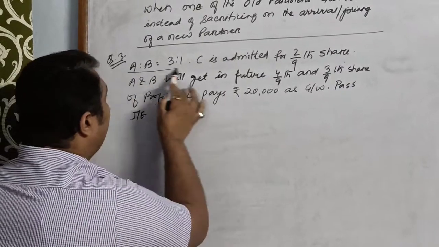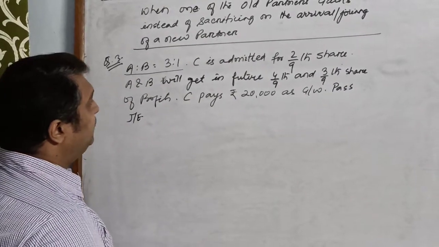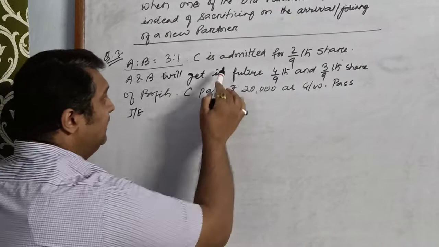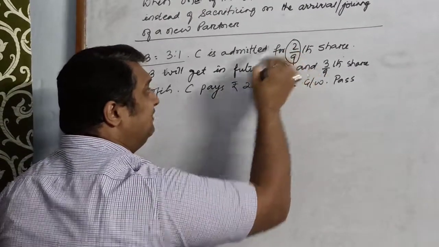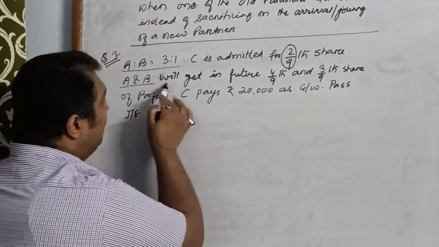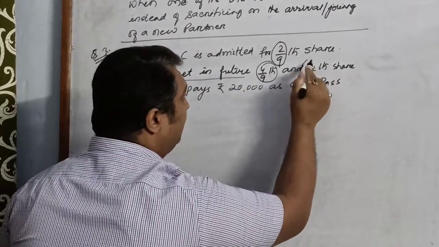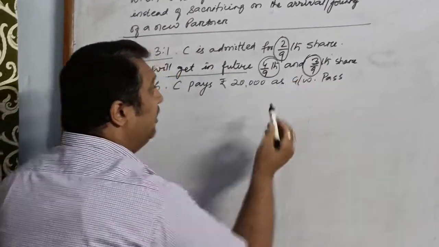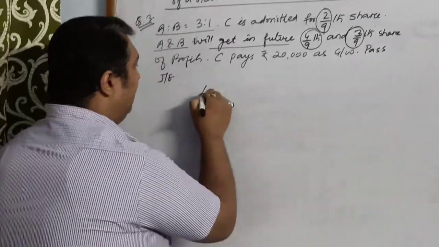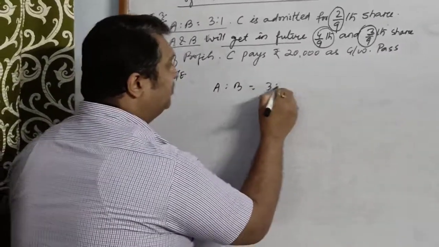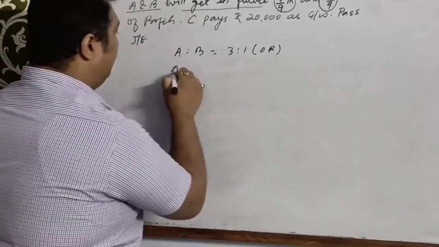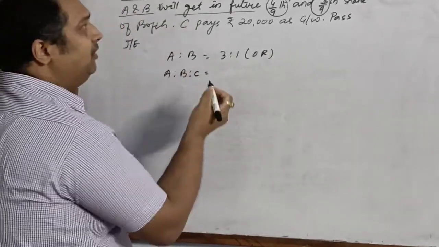Question is, A and B are partners sharing profits and losses in the ratio 3:1. C is admitted for 2/9 share. A and B will get in future 4/9 and 3/9. Now children, you can see that A and B, the old ratio is 3:1. But if you see, the new ratio has been given to you.